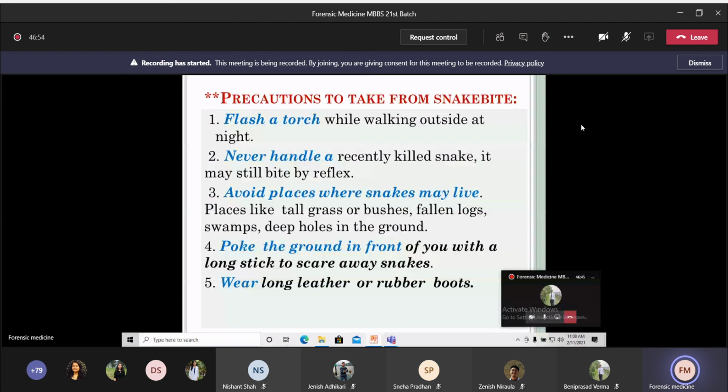And the third one is avoid places where snakes may live, such as tall grasses or bushes, fallen logs, swamps, deep holes, etc. Such places should be avoided. If you have to go to such places, then poke the ground in front of you using a long stick, or you can wear long leather or rubber boots up to your knee length.